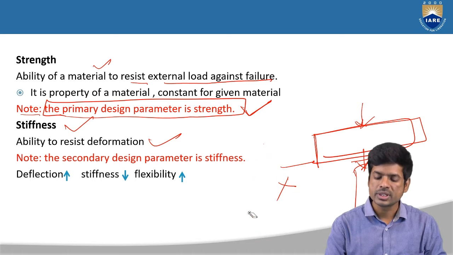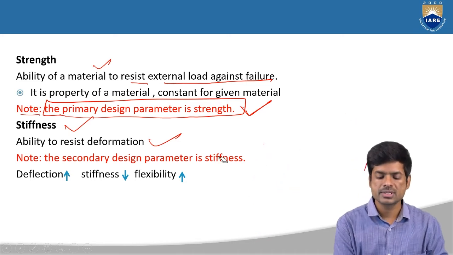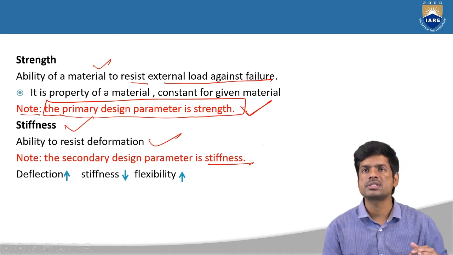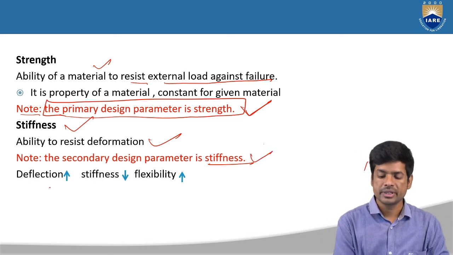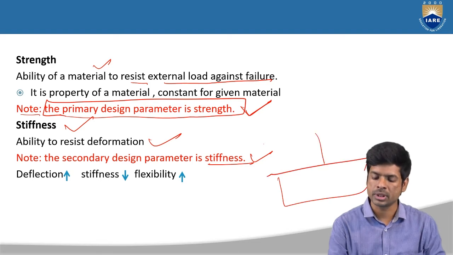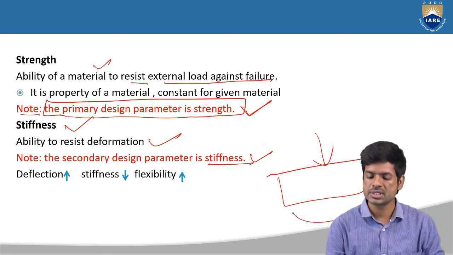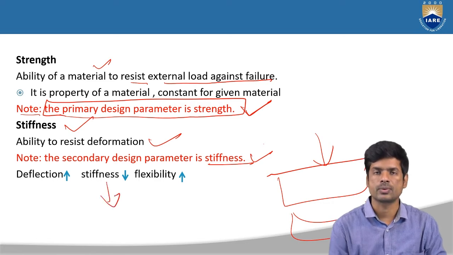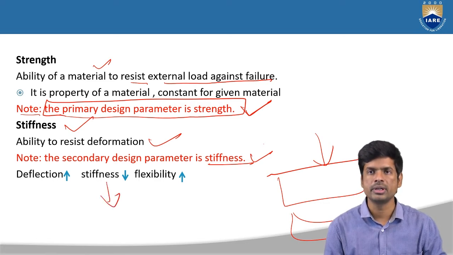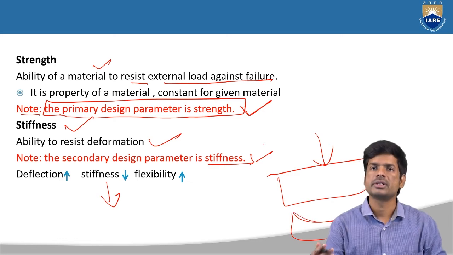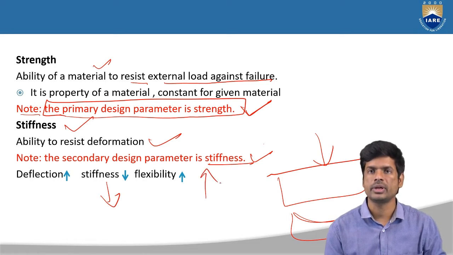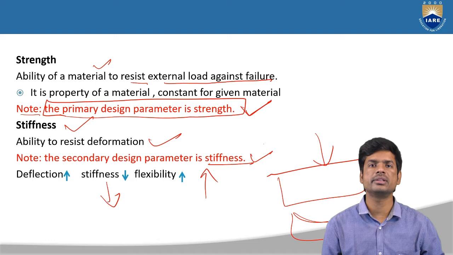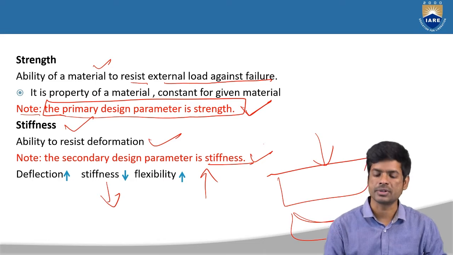Whenever you are going to design any structure, stiffness is the secondary parameter. First we have to consider strength, and then we consider the stiffness of the material. That means if the deflection is more in any material after applying the forces, the stiffness is less. That is the blind mark you have to remember. If the deflection is more, then the stiffness is less, and the flexibility is very high. If the flexibility is high, then only it is going to get the deflection. That means it has very little stiffness in the member.